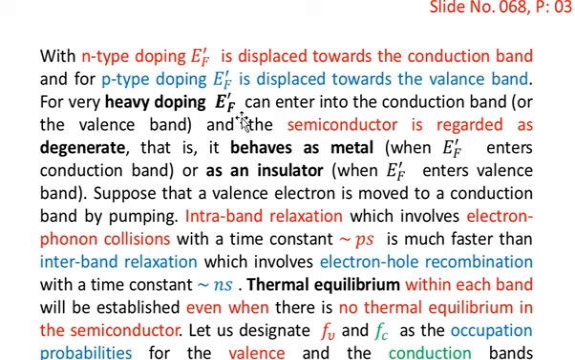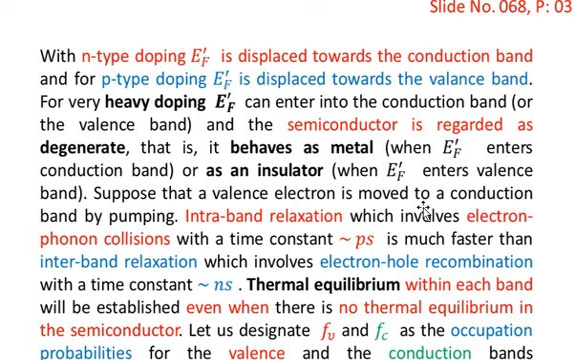For very heavy doping, EF prime can enter into the conduction band in case of n-type doping, or can enter into the valence band in case of p-type doping, and the semiconductor is regarded as degenerate. That is, it behaves as a metal when EF prime enters the conduction band, and it behaves as a perfect insulator when EF prime enters the valence band. So these are the two extreme pictures of the semiconductor with heavy doping of the n-type material and the p-type material.